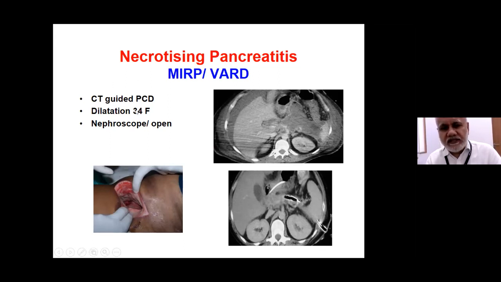It is CT guided: first a percutaneous drain is placed, then this tract is dilated up to about 34 French, and then either a rigid nephroscope or even an open approach, a flank incision going behind the colon, is used, and then large bore drains are placed for irrigation.